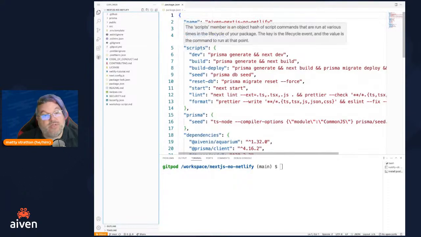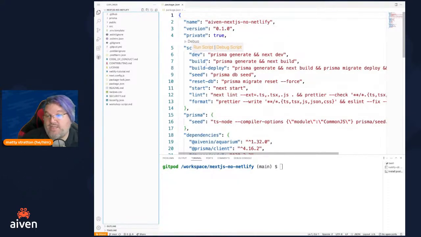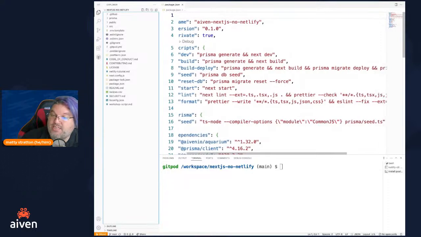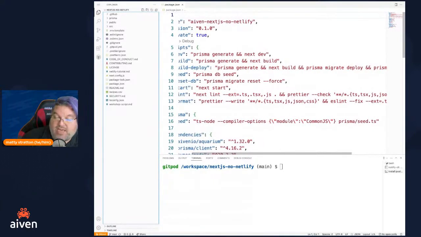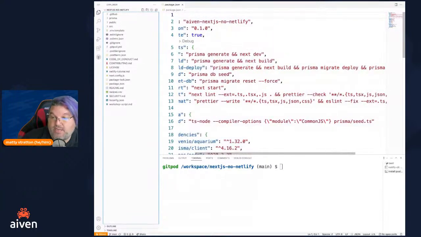Anyway, these are the scripts that are used for all our builds. So you can see that if you were to run dev, run this, the script that we're going to actually run when we want to build and deploy our application is this build deploy, and you'll see it talks about. So that command, if we were to run build deploy, is going to do a Prisma generate.